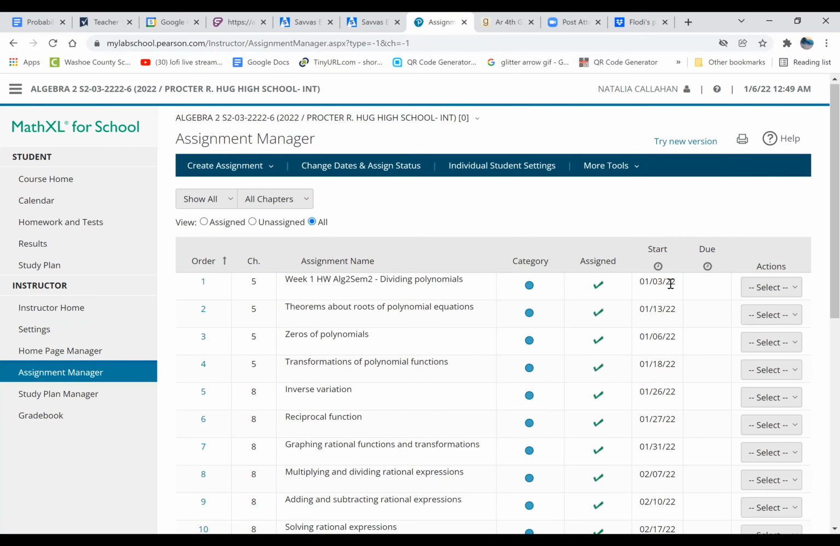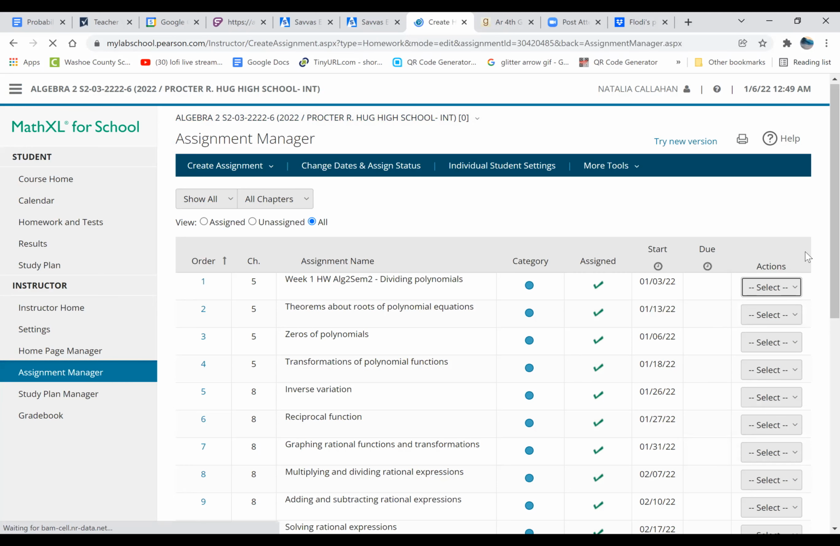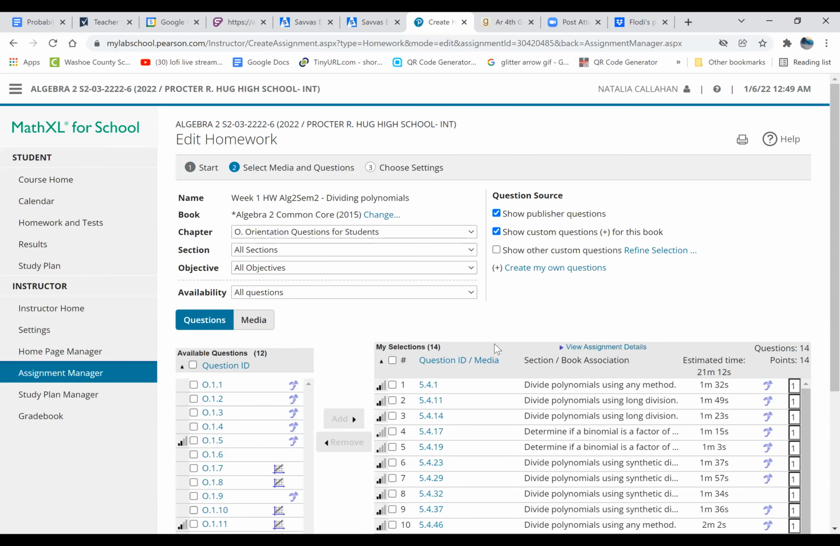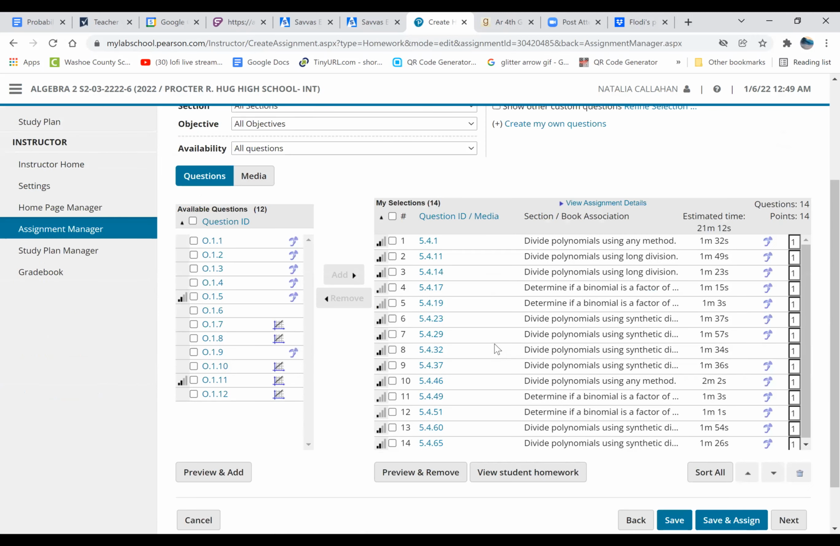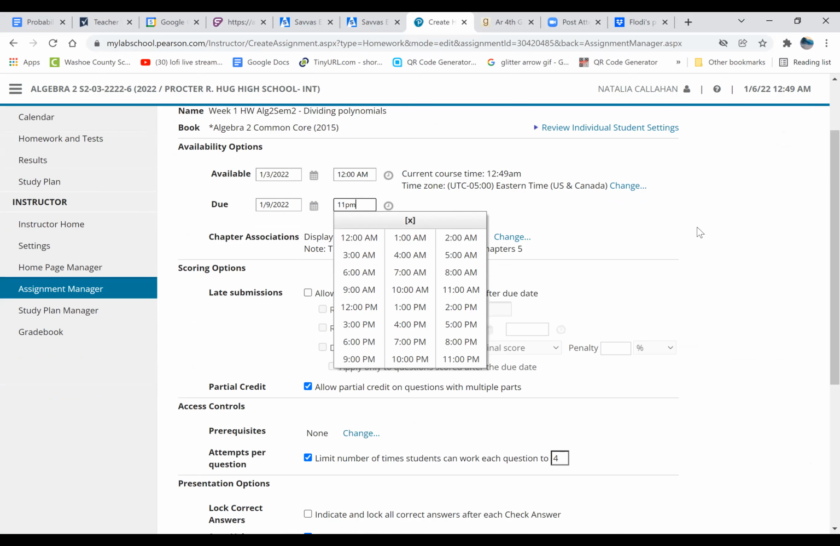And if you take a look at this part right here, there are 14 questions. This is going to be due on Sunday, so that is going to be on the 9th, by 11 p.m.